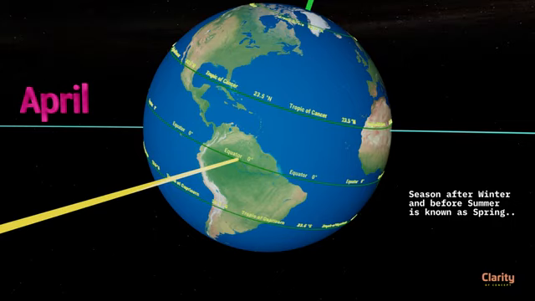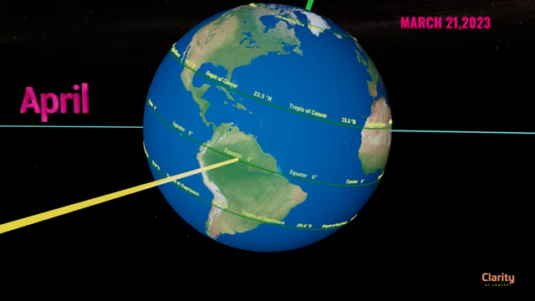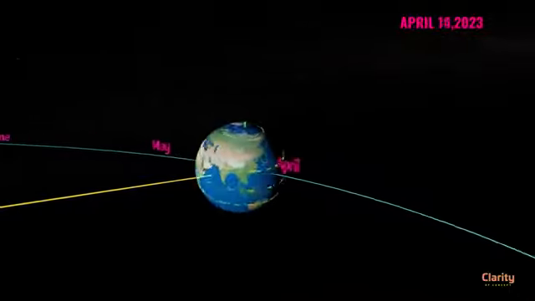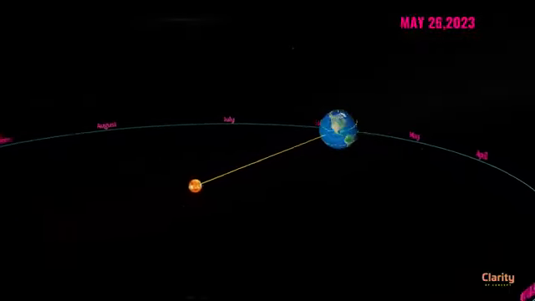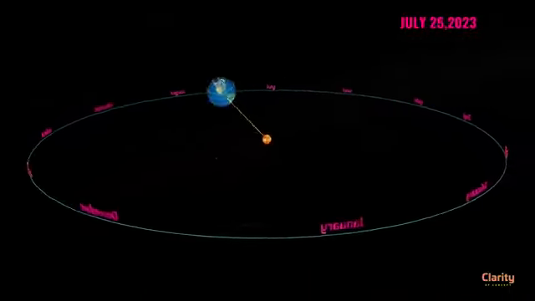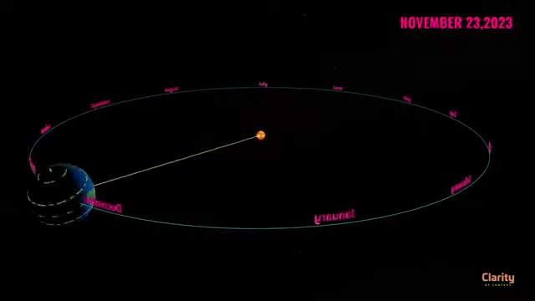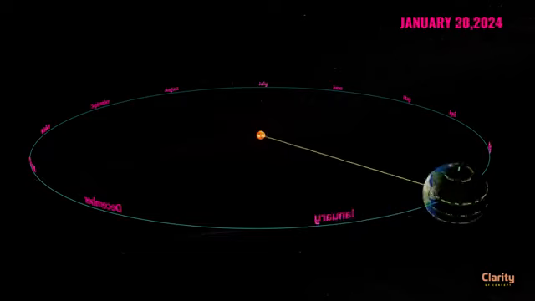Now, the circle of illumination again passes through both north and south poles. The sun will rise at the North Pole and set at the South Pole after this date. The sun will be above the horizon for the next 6 months at the North Pole and below the horizon at the South Pole, and the whole process repeats. These dates slightly change sometimes.